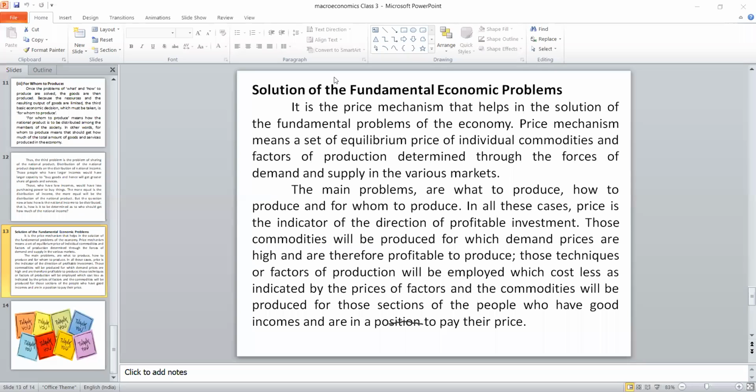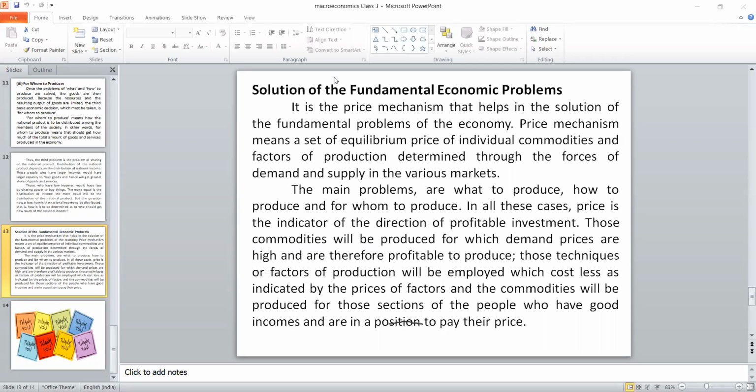The indicator of that is how we are choosing the product. Once it is said what to produce, how to produce, and for whom to produce, it's easy. Suppose we don't know the demand for the product, it's not possible to decide. So based on the demand only, we are deciding and giving a solution for the fundamental problem.